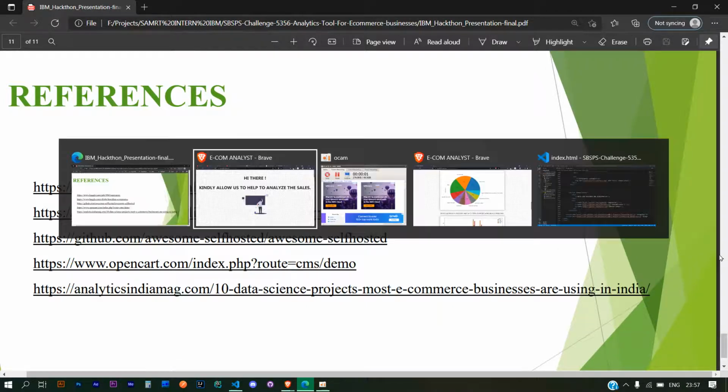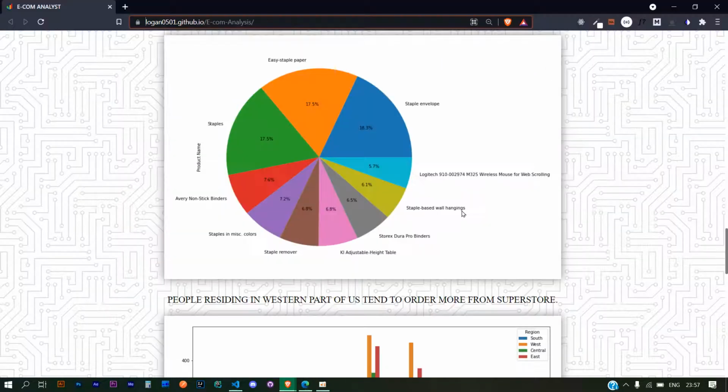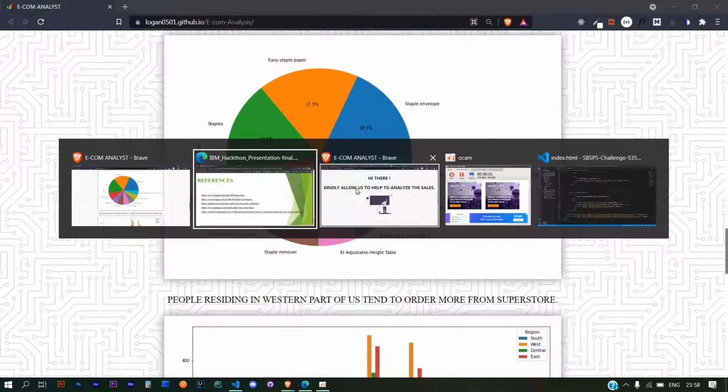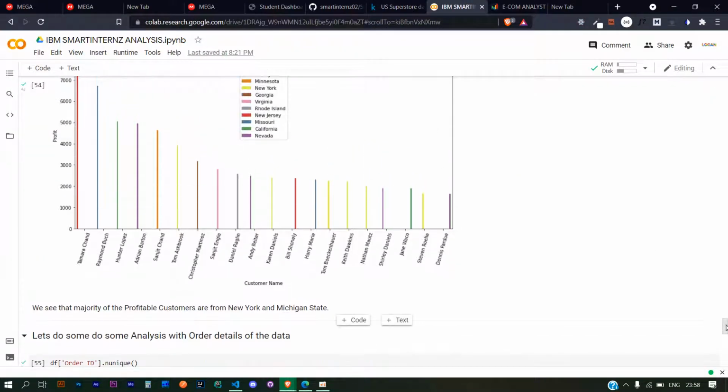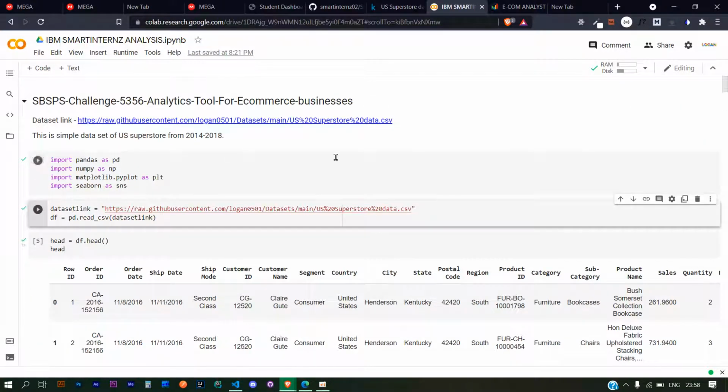Now I'll be showing you the demo. Without any further delay, we started searching for data sets. First we come to this page and we got the US Superstore data. This data set gives insights into online orders of a superstore in the US, from 2014 to 2018. We just made use of this data set. We hosted it in GitHub and connected it to our Google Colab. I have shared my Google Colab link in the README file.